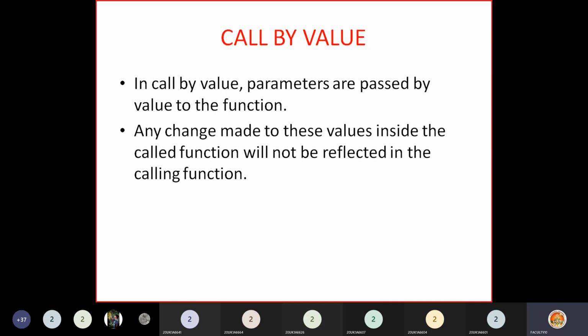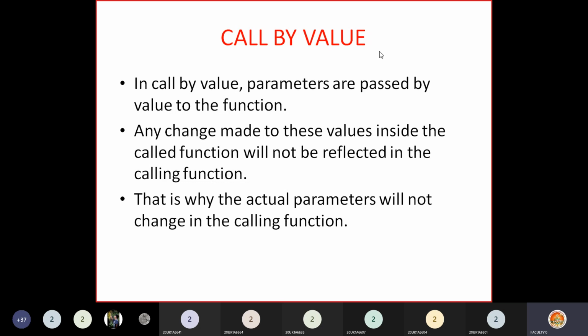So any change made to these values, now you made changes to these values inside the called function, those changes will not be reflected in the calling function. Inside the main, those changes are not reflected. That is what happens in the call by value method. That is why the actual parameters will not change in the calling function. In the calling function, the A, B values will not change. That is the meaning of the call by value method.